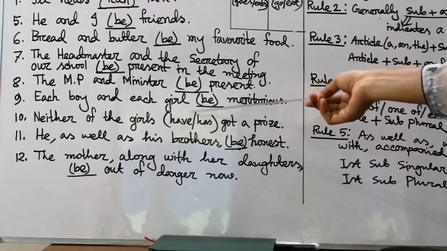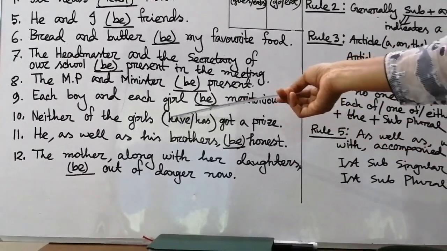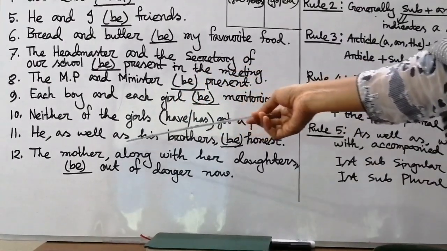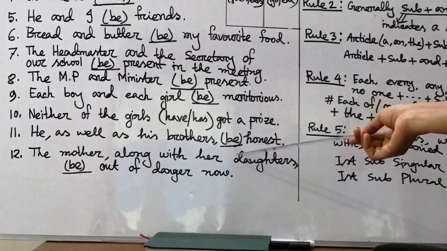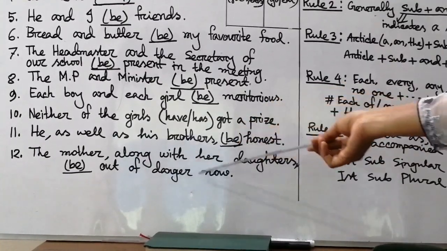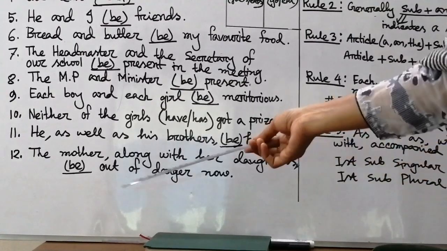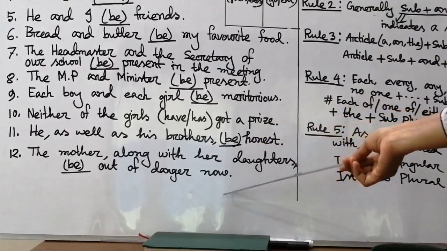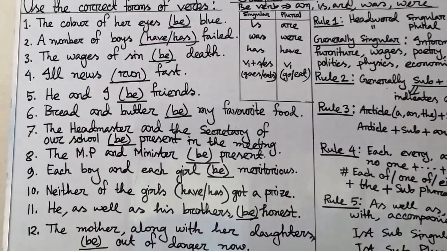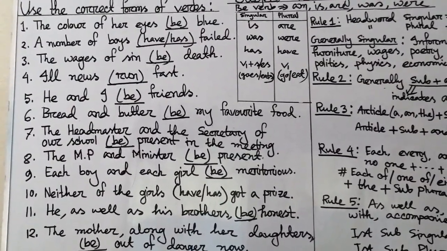You have to select have or has. Sentence number 11. He as well as his brothers be honest. Sentence number 12. The mother along with her daughters be out of danger now. Those 12 sentences, solve them at first by yourself.